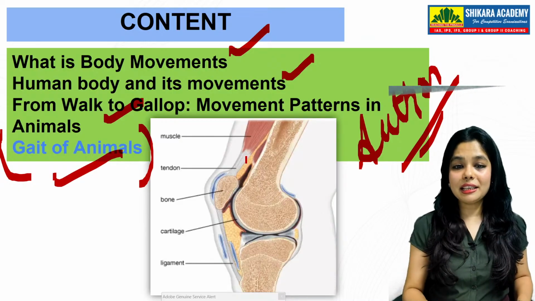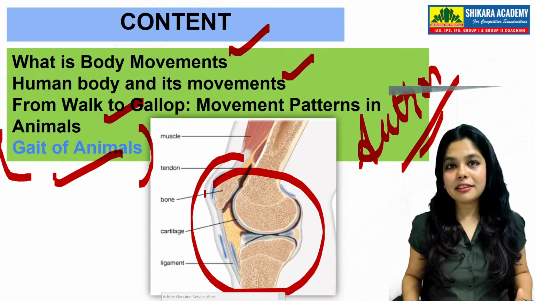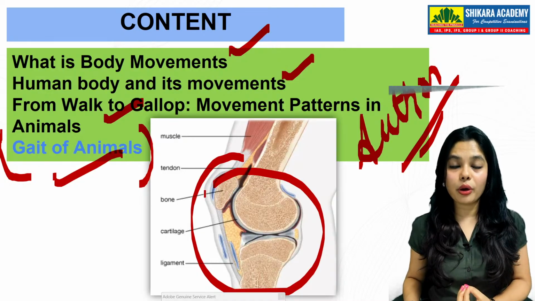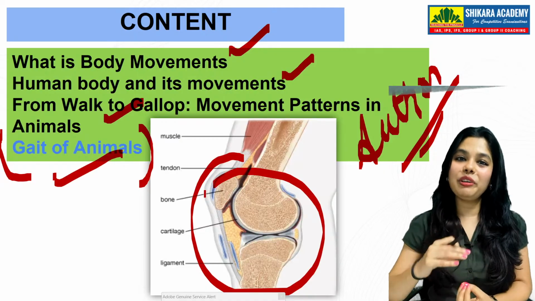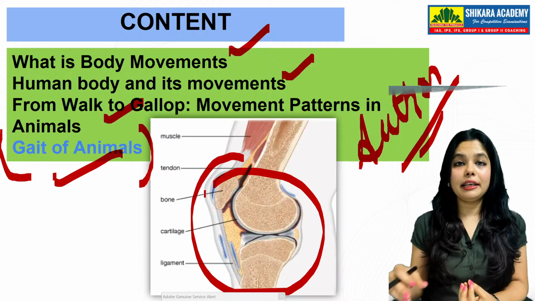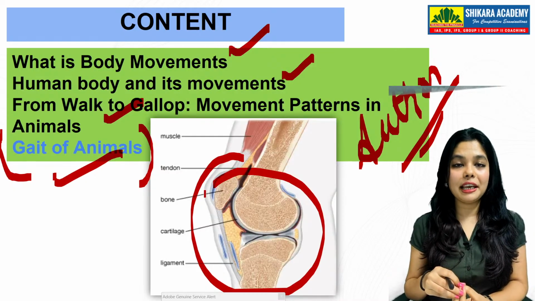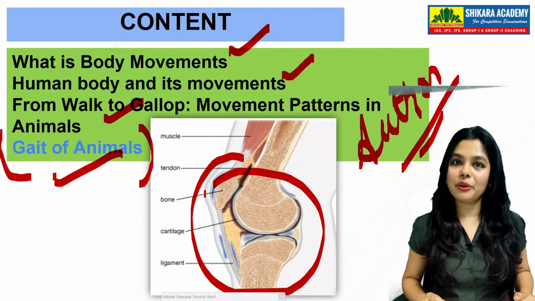And you can see the different kinds of joints. We will be discussing in detail the different kinds of joints you have in your body and what joint helps you in what kind of movement. In the later part of this video we will also see how the different movements in animals happen. That also we are going to cover.